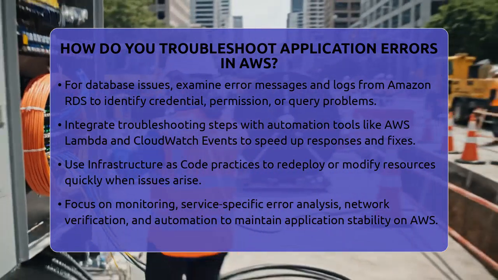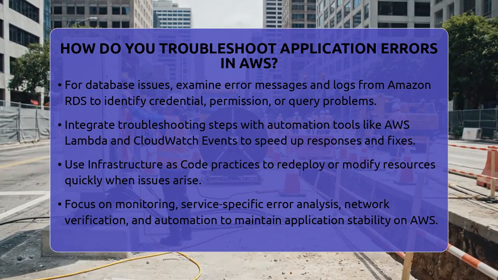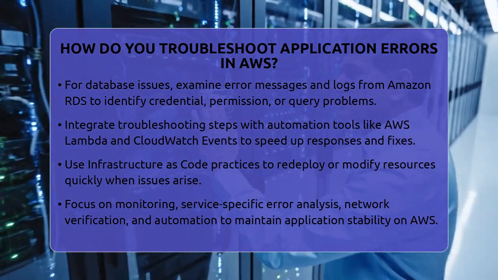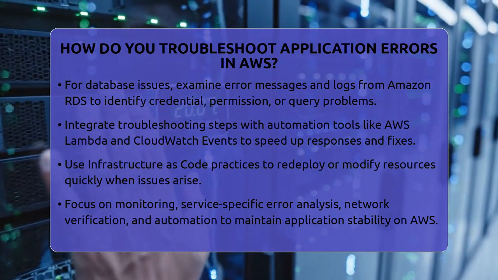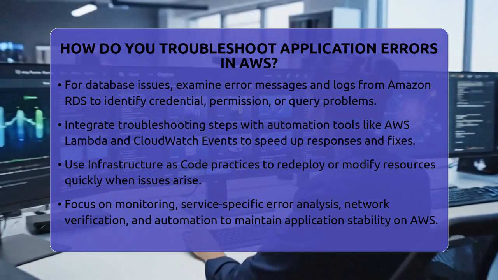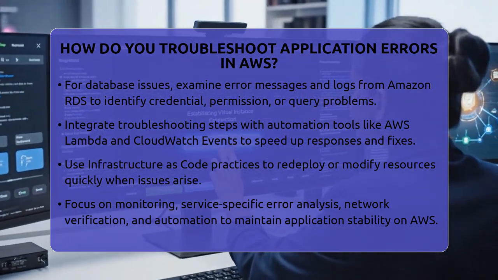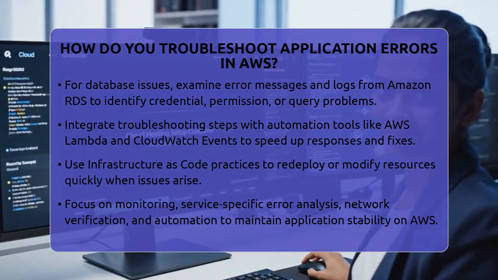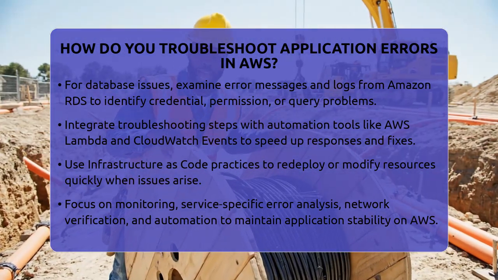In summary, troubleshooting application errors on AWS involves monitoring with CloudWatch, analyzing service-specific errors, verifying network and security settings, and using logs wisely. Automate repetitive tasks to respond faster. Following these steps helps keep your applications running smoothly and securely on AWS.